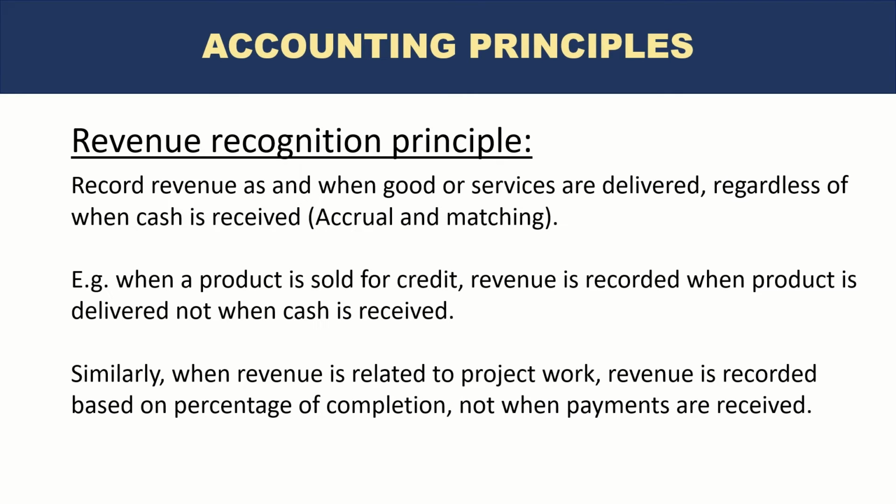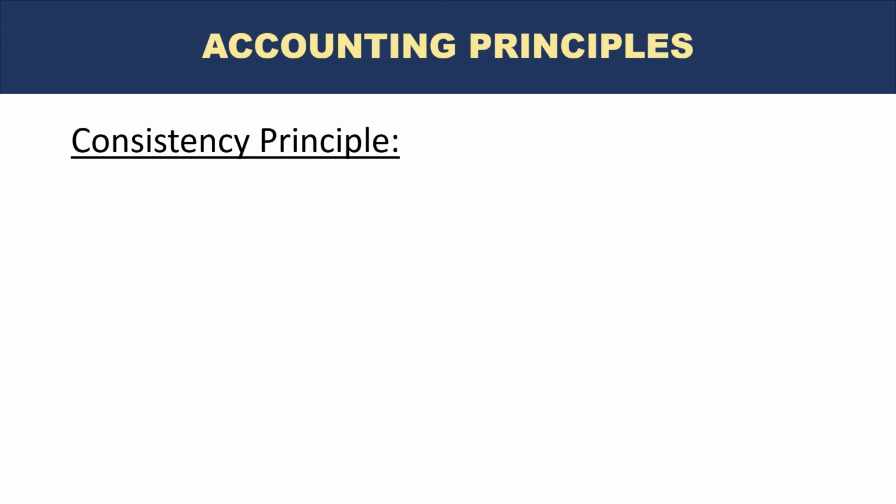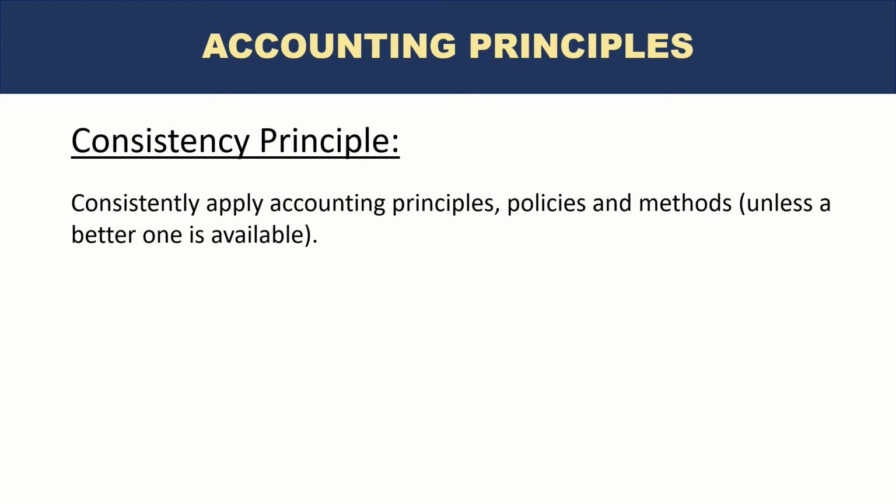So while the company may receive advance payments of, let's say, 50% on a project, they will record revenue based on the percentage of completion of that project. And there are very specific guidelines in the standards on how to record the revenue in accordance with the percentage of completion principle. Consistency principle. We need to consistently apply accounting principles, policies, and methods unless a better one is available. And this is again to help the users of the financial statements, the decision makers, understand the performance of the business over multiple periods of time.